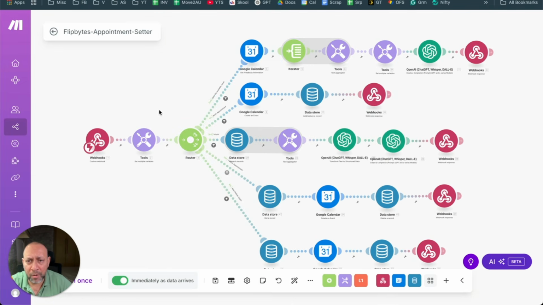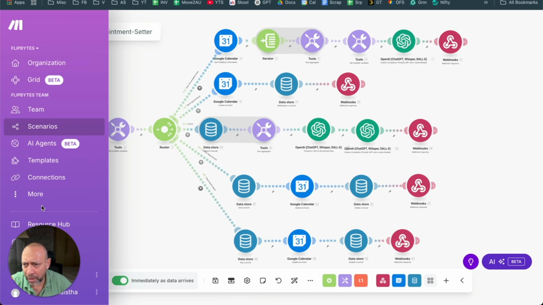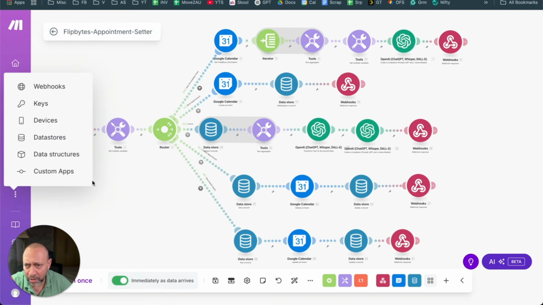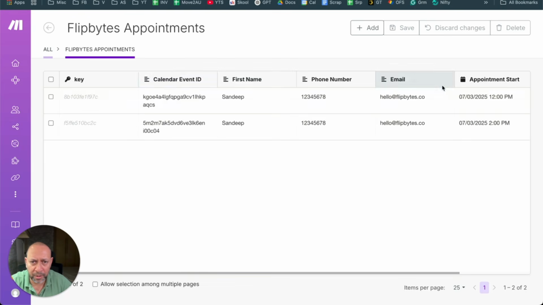All right, so now let's go to make.com, and don't be scared of all these things. I am going to explain each one of them. But I wanted to show you something so that you know exactly what I'm talking about. This is the database. We use something called a data storage. The reason I want to show you is because it has those 2 appointments. I will get to how to put this and why to put this later on. It has those timings as well. At the end, once we actually talk to the assistant, this should be only 1 and this should be reorganized.